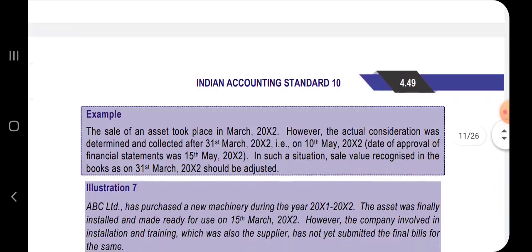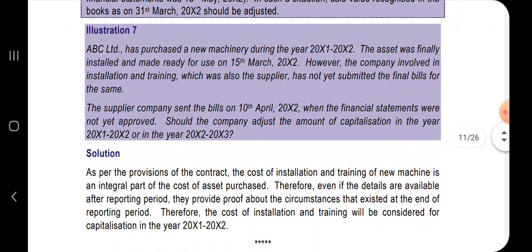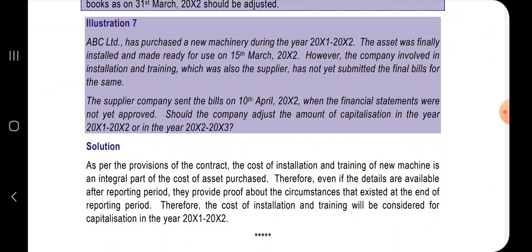In the standard, the illustrations itself are explaining the theory part. So I'm continuing with illustrations. If you feel that any particular point has to be discussed separately, please comment below.